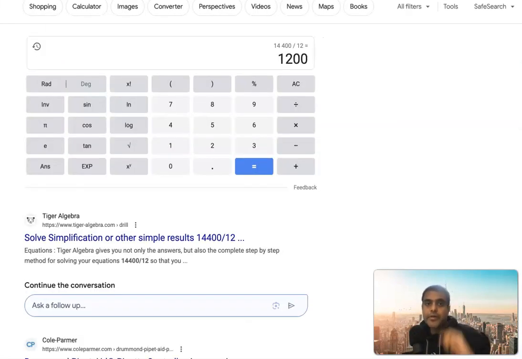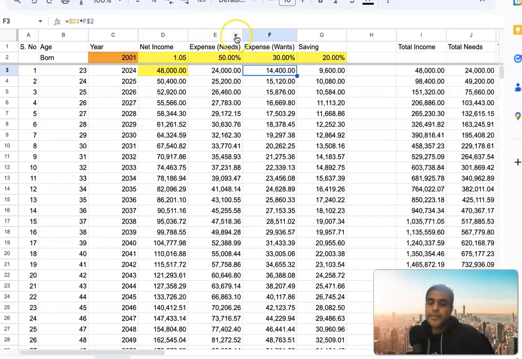So it's around $1,200. So $1,200 per month you can spend on your shopping, on vacation, on movies. All of those things are wants that can wait a little bit. And it's up to you what you want to add in this category. If you want to buy a house, that could also be a want, and you can take some amount of that $1,200 and just use it for saving. So that's why this is up to your control.